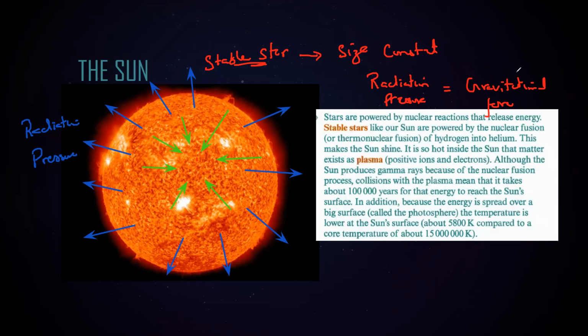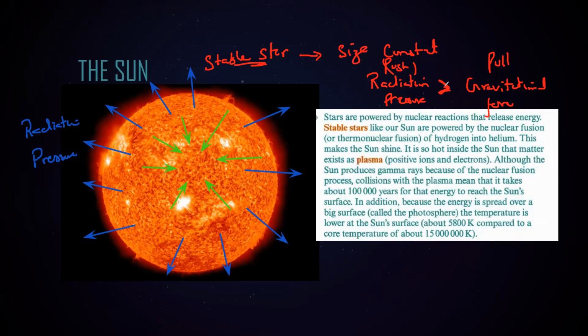It will remain the same in size, and we call that a stable star. But what will happen if the radiation pressure is higher than the gravitational force? What will happen to the size of the star? Will it increase, decrease, or remain the same? If the radiation pressure is more, the thing which is pushing out is more than the gravitational force pulling all the things towards the center, and radiation is pushing all the things outward.